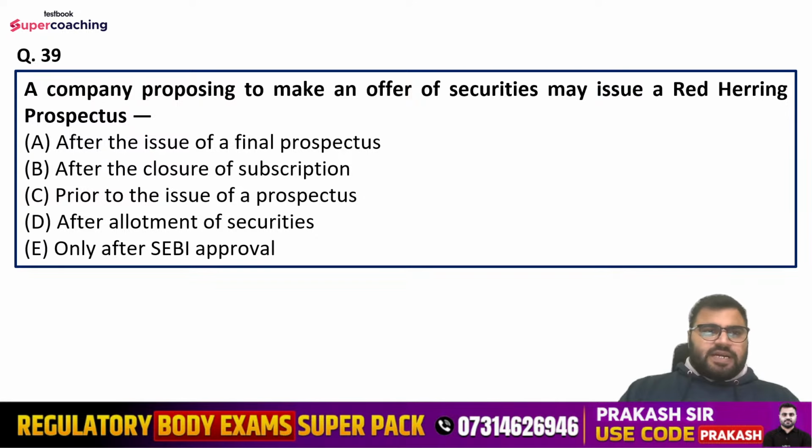Question number 39. A company proposing to make an offer of securities may issue a red herring prospectus. Options are after the issue of final prospectus, after the closure of subscription, prior to the issue of a prospectus, after allotment of securities, or only after SEBI approval.